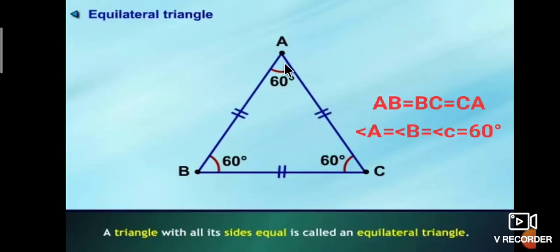Another property of an equilateral triangle is that all angles are equal to 60 degrees. Therefore, angle A is equal to angle B is equal to angle C is equal to 60 degrees. That triangle is also called an equiangular triangle. A triangle in which all sides are equal is called an equilateral triangle. An equilateral triangle is also called an equiangular triangle, so all angles are also equal.